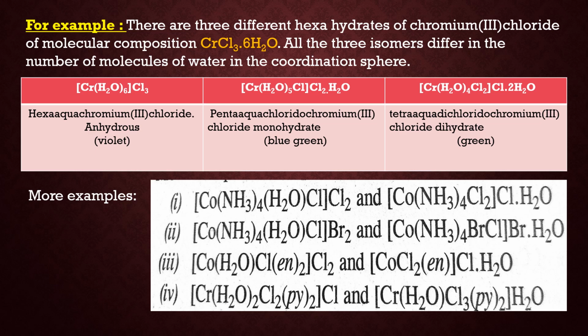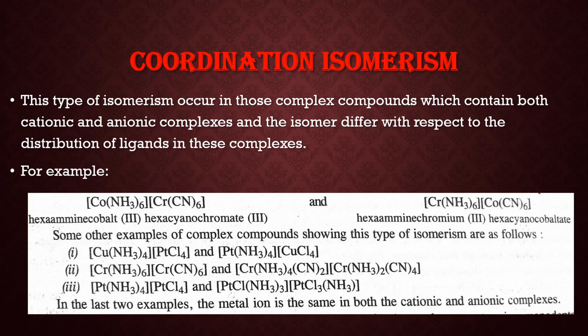Now the third complex is tetraaquachloridochromium chloride.2H2O, that is dihydrate. Now, because 2 molecules of water of crystallization are present and 4 molecules of water are present as ligands, it is green in color. Now, other examples are also given in which, in the first one, the water is present as ligand, and in the second isomer, the water is present as water of crystallization.